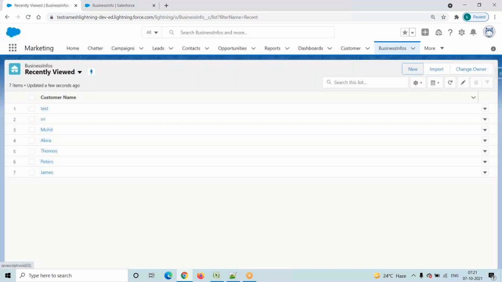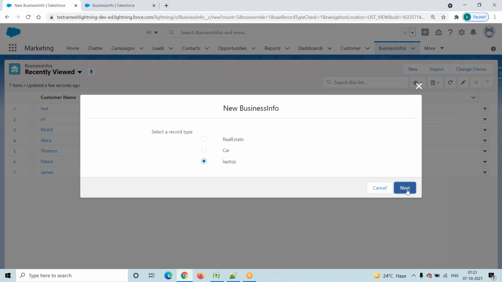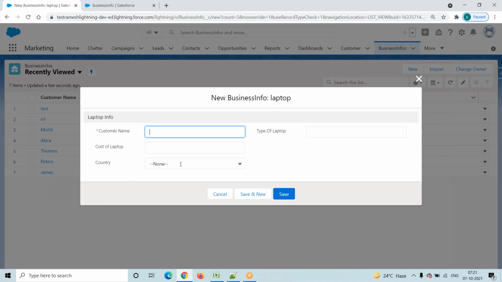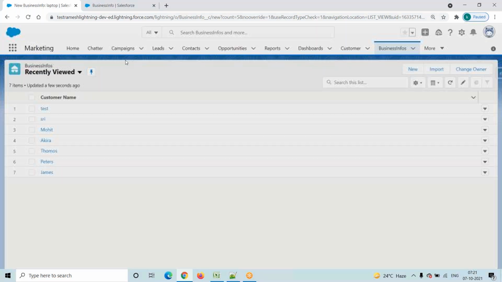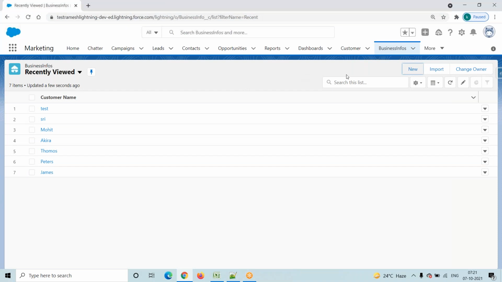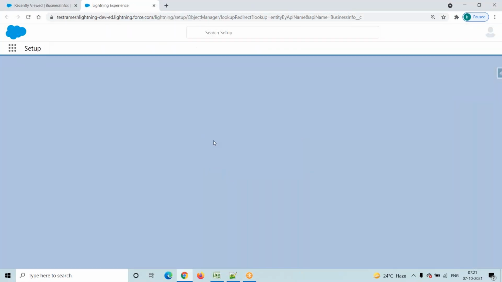Now click on this new button. Laptop is there. Click on the next button. See here, Singapore, Australia is showing. Only these pick list values are showing. Now I will go to this particular object and go to edit object.